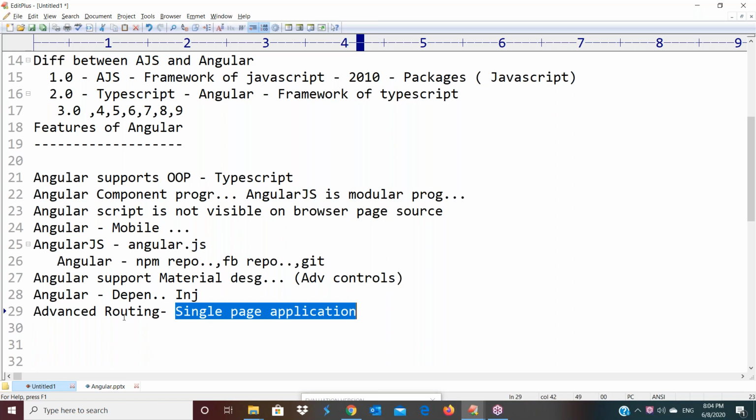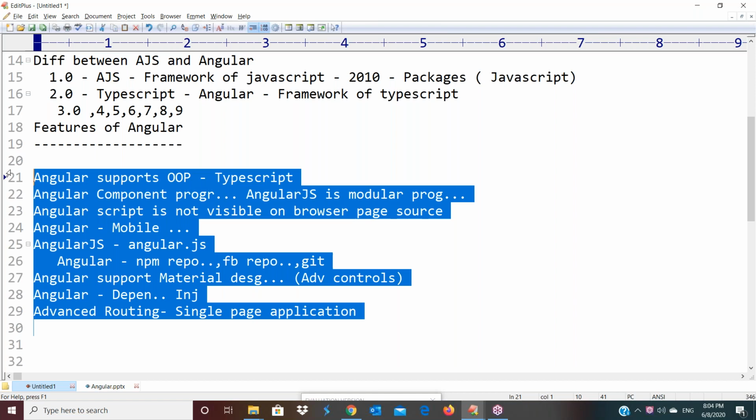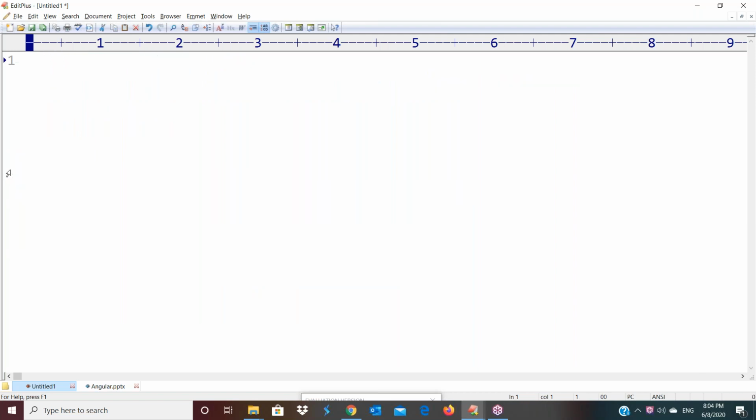So all of you clear with these concepts? Any other persons? Any doubts you have? No doubts. Now we are starting our programming. I just explained these demos here, what is AngularJS, what is Angular. From now onwards, we are starting programming. Before that, we have to discuss TypeScript concepts. Once you get clarity in TypeScript, then only we will start the Angular framework.